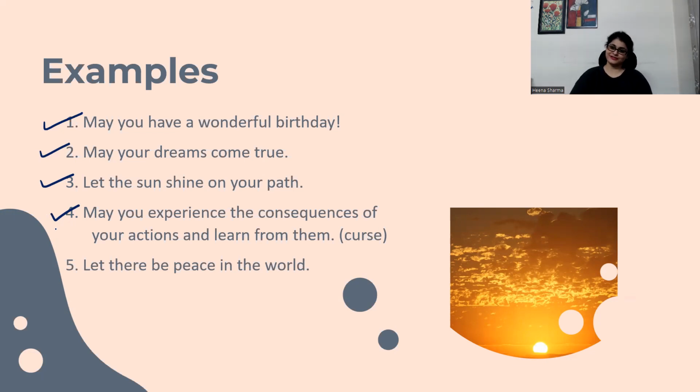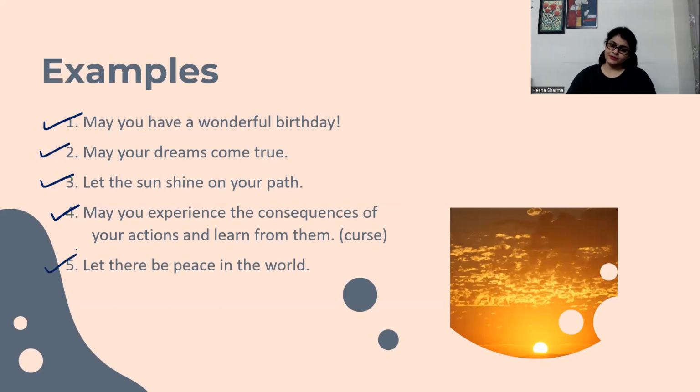Now, this is a curse. We often say in Hindi, ja, tere saath ye ho, तुझे पता चलेगा when it happens with you, right? So certain words, when spoken in this way, in remorse, in despair, that is when a curse comes in.